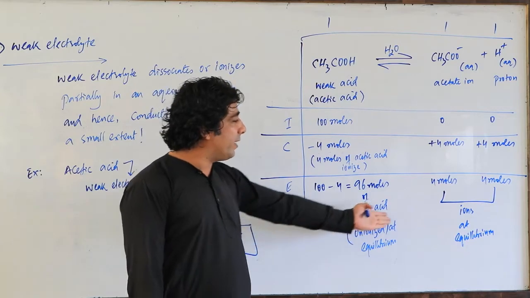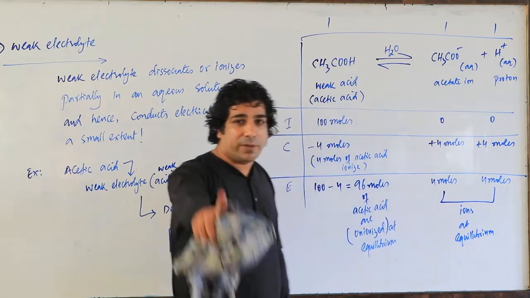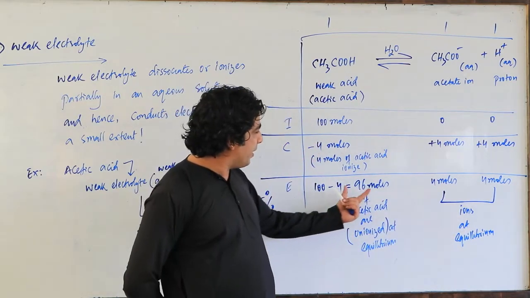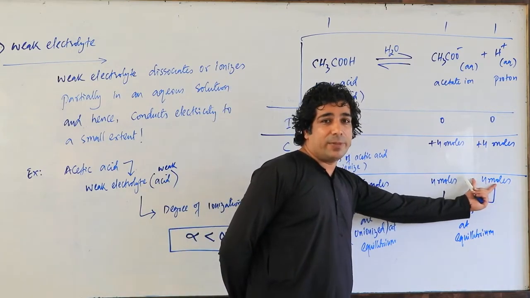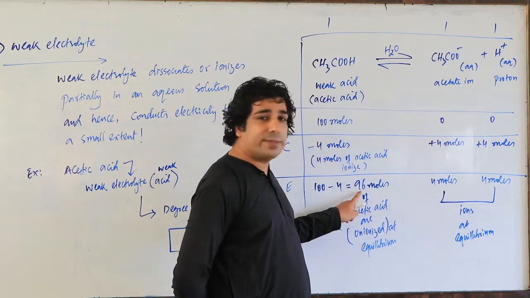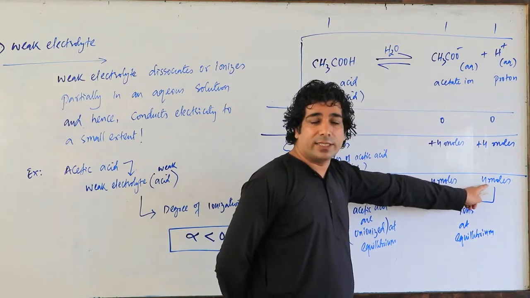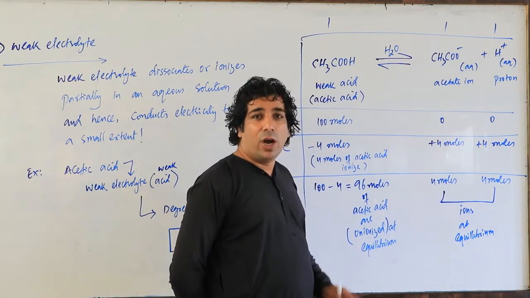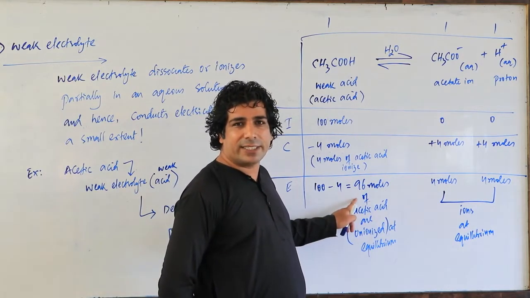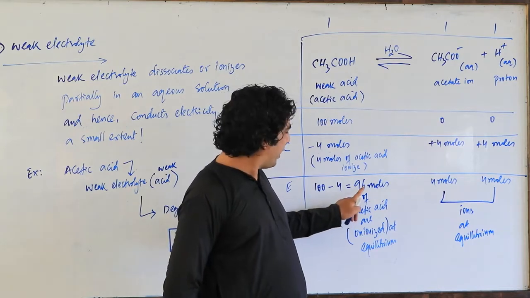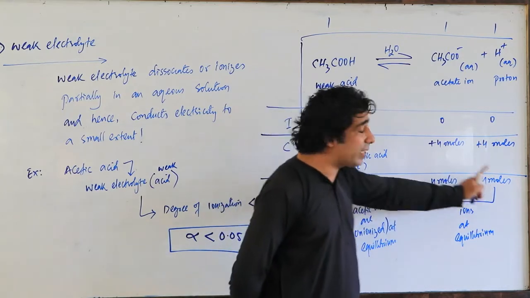So now I can define this equilibrium in terms of unionized and in terms of ions. Now equilibrium will be established, my dear friends, between these 96 moles and these 4 moles and 4 moles. These 96 moles will remain constant. These 4 moles will remain constant, and these 4 moles will remain constant because the reaction has reached equilibrium. Only 4 moles have changed into ions out of 100, and now 96 will remain unionized. So this concentration will remain the same.